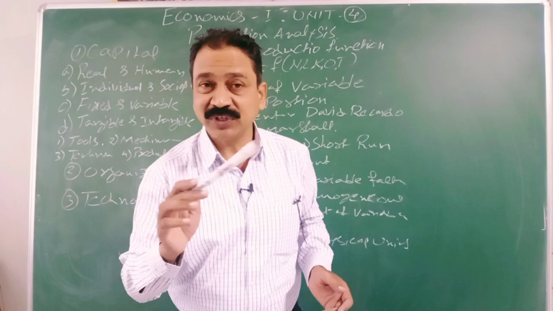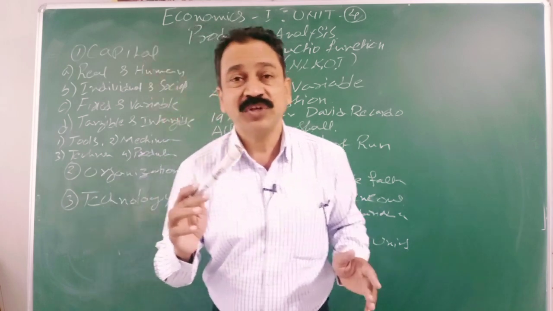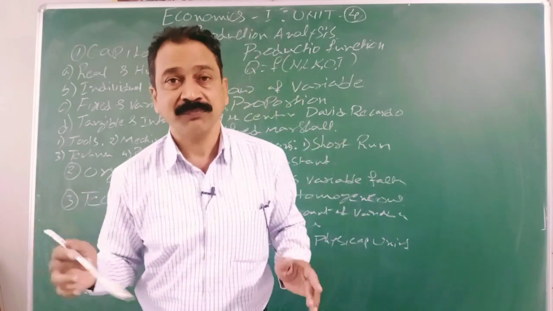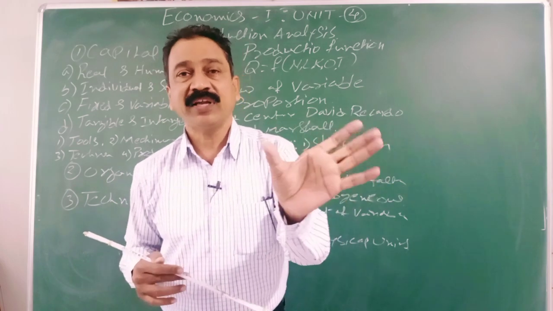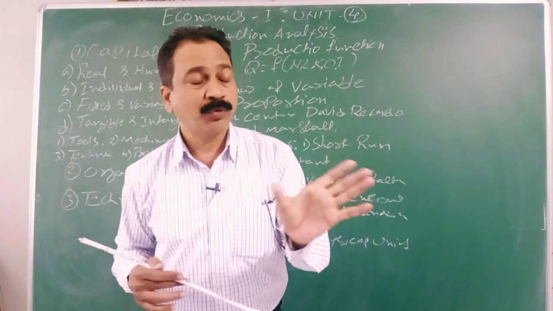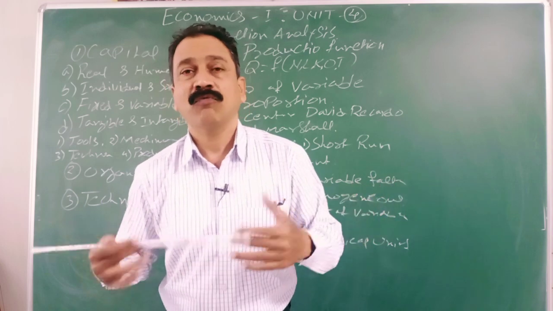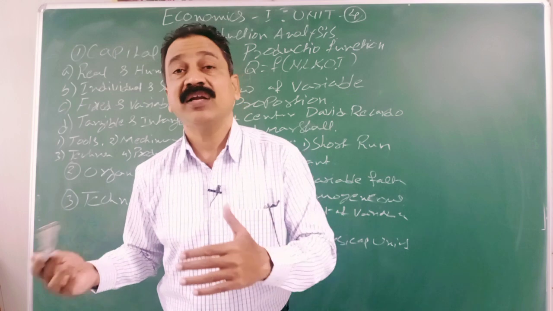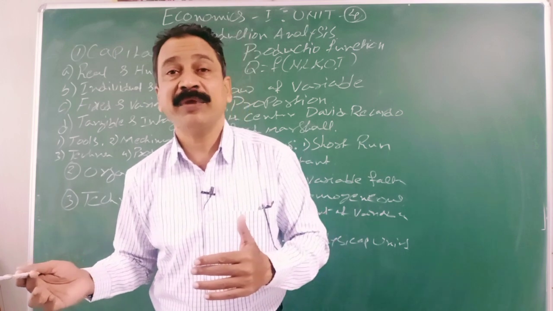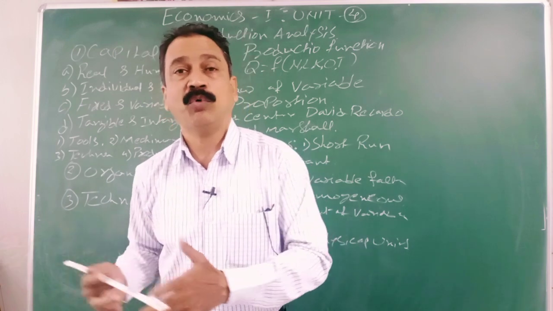Be careful about these concepts, because generally in objective questions they will ask things like: capital is a flow concept, it is a stock concept, it is both A and B, or none of the above.